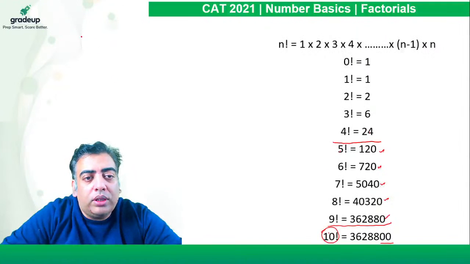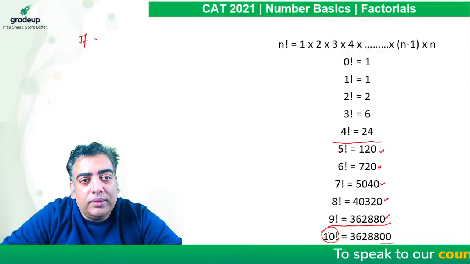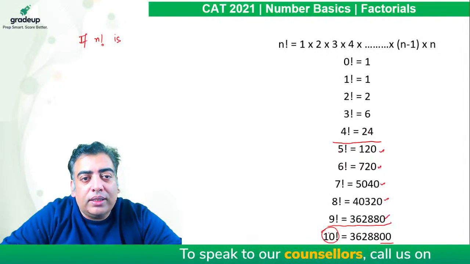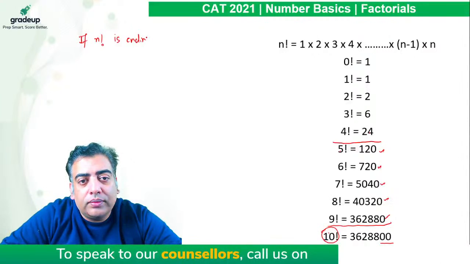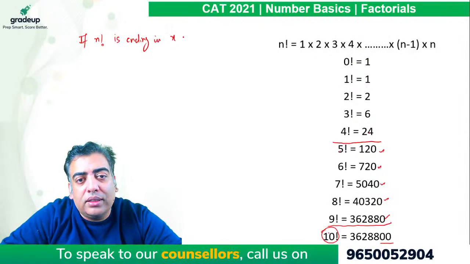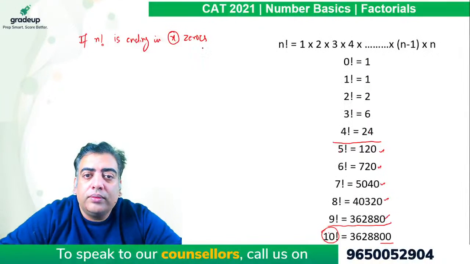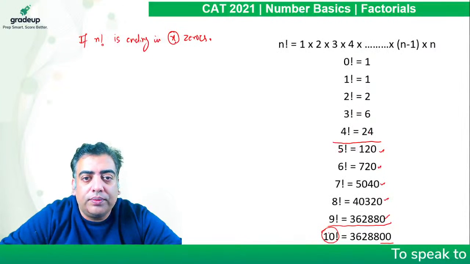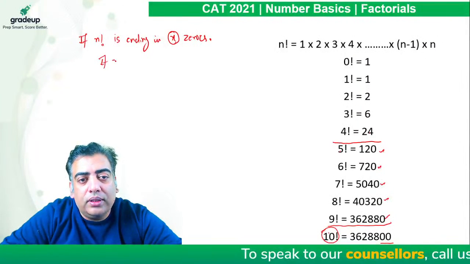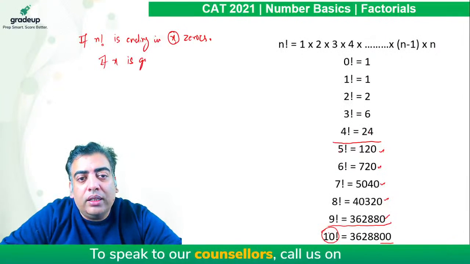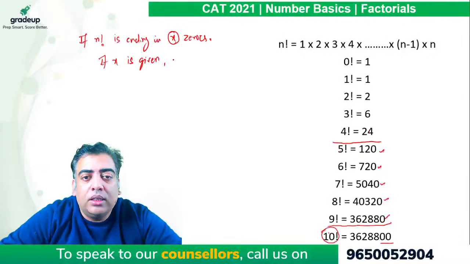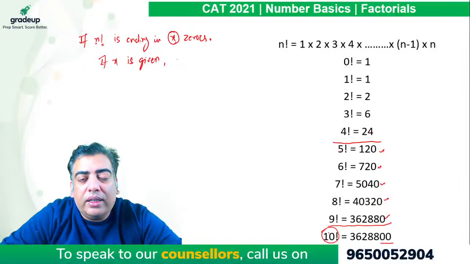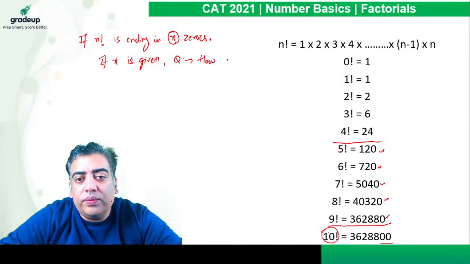So if n factorial is ending in x zeros, and in any question the value of x is given to you, then you will be asked questions based on the values of n. Now the questions can be, how many values of n are possible?